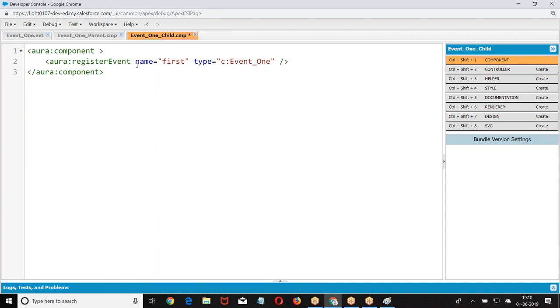Right? Now, here I give lightning:button, label equal to submit, onclick.